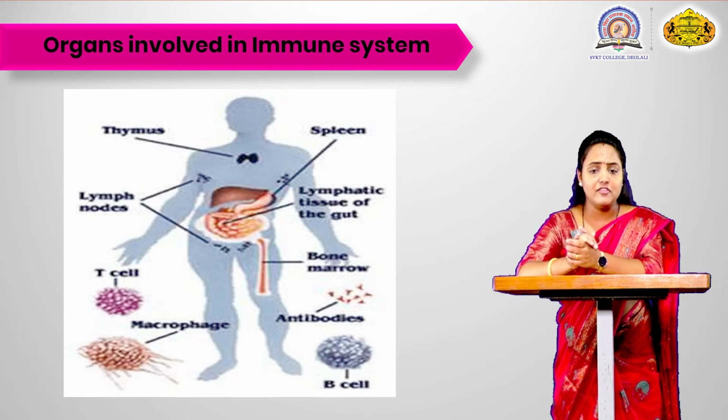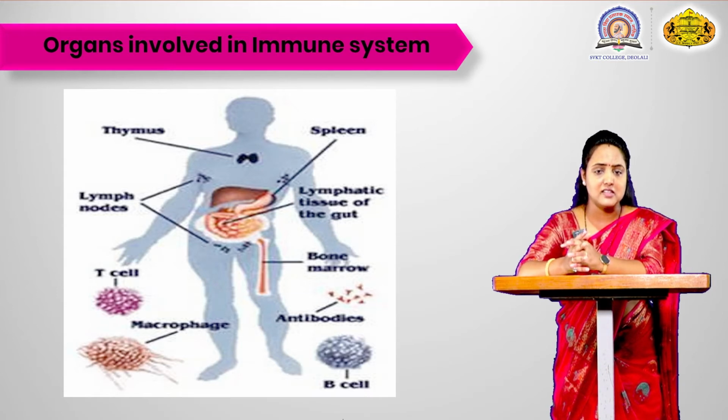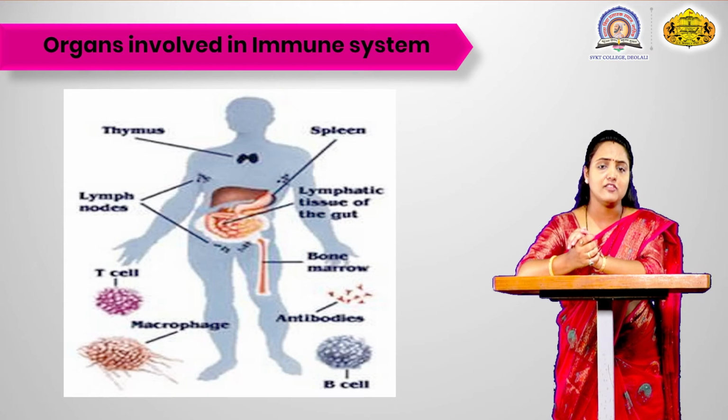Here in the figure, you can see the antibodies, the macrophages, the B cells and the T cells. The B cells and T cells are the second line of defense mechanism. The macrophages work for phagocytosis. We are going to see what phagocytosis is.